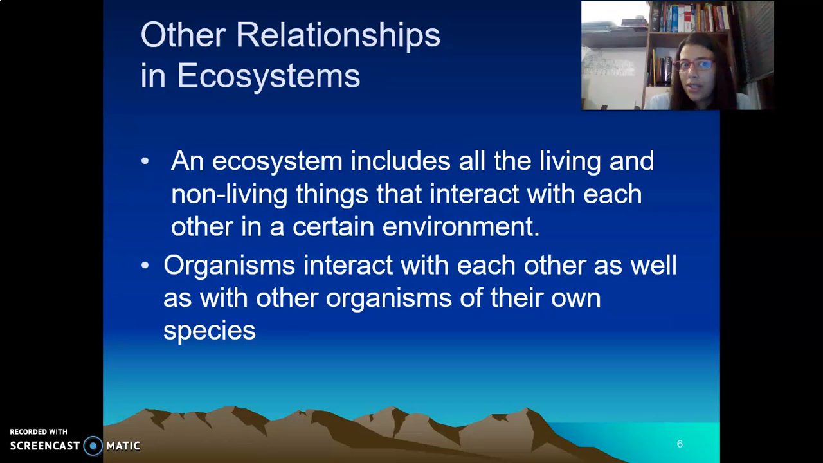Other relationships in the ecosystem. An ecosystem includes all the living and non-living things that can interact with each other in the environment. The organisms interact with each other as well as with other organisms of their own species. That means that a group of the same kind of organisms, which is called a population, interact. But those populations interact with other populations of other organisms, called a community.